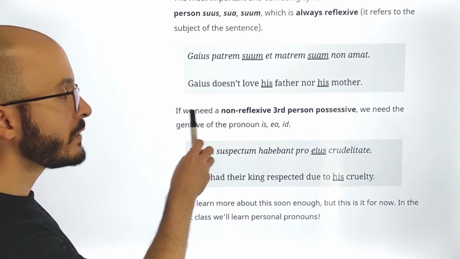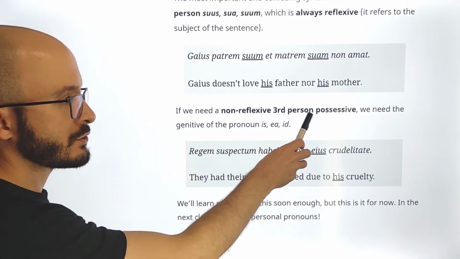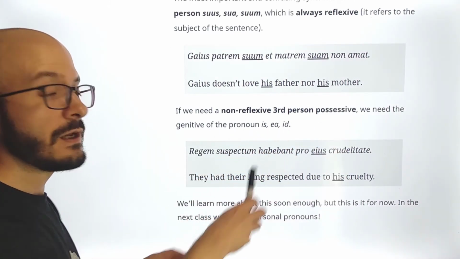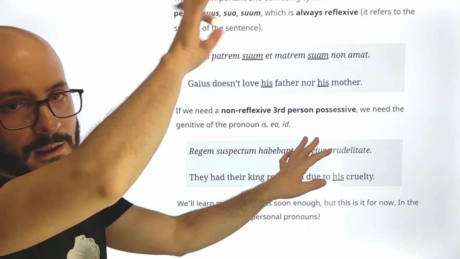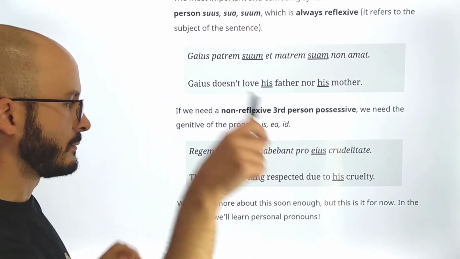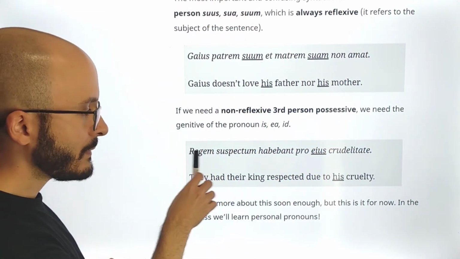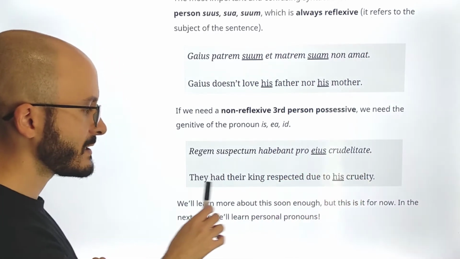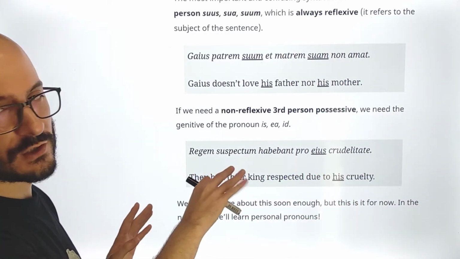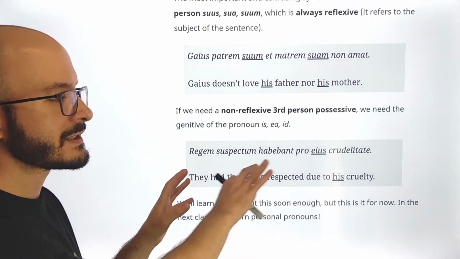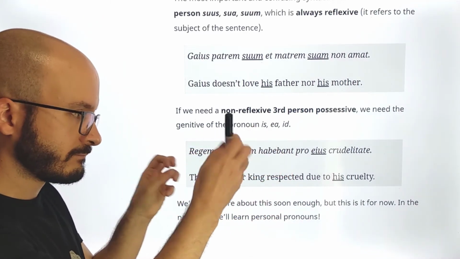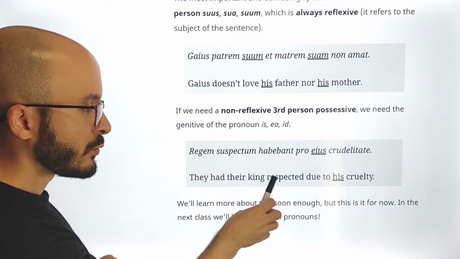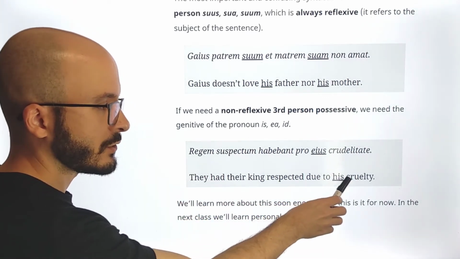Okay, so if we need a non-reflexive third person possessive, we need the genitive of the pronoun is, ea, id, which we will study soon. Okay, not yet, but soon. So for example, we have regem suspectum habebant pro eius crudelitate. This is kind of an artificial translation, but it is like this to make a point, okay? They had their king respected due to his cruelty.